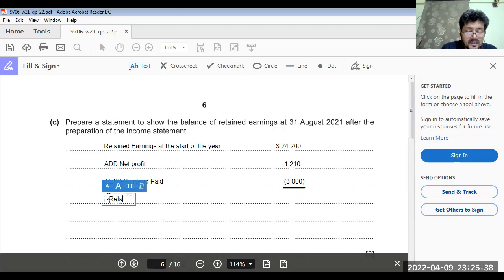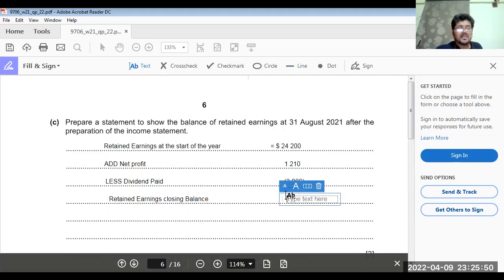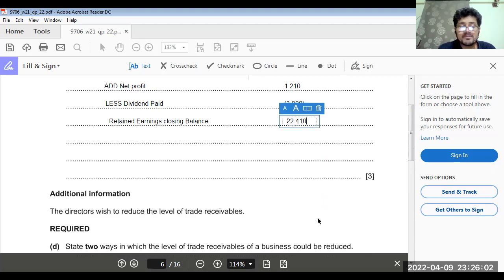Retained earnings, closing balance. How much? Very easy to calculate: 24,200 plus 1,210 minus 3,000 is 22,410.